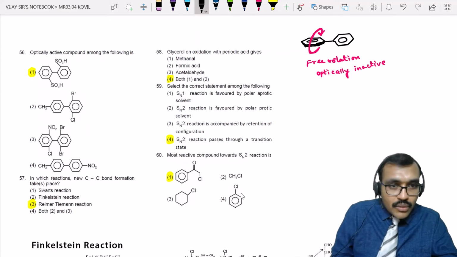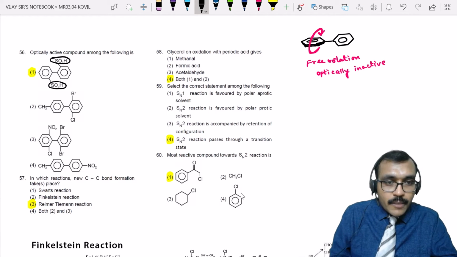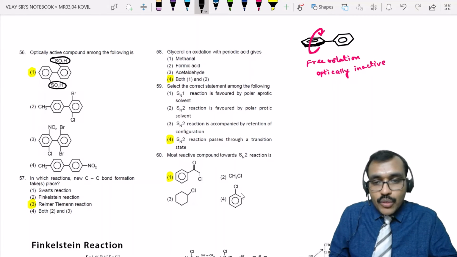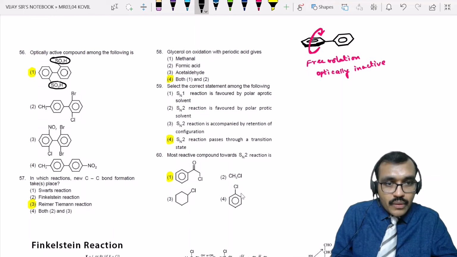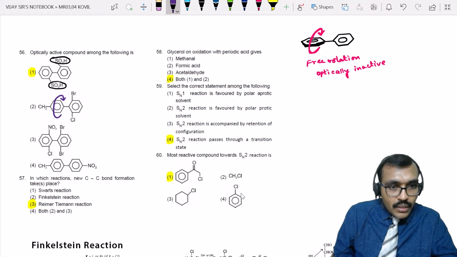Now see this, due to the presence of this SO3H and this SO3H, these two will not come into a plane. It will be difficult for them to come to a plane. Now here, there is no such repulsion shown by this one, so free rotation is possible, so optically inactive. Now here, in this case, rotation is restricted.